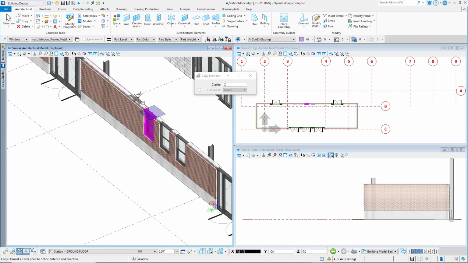Select the window again and copy to the left a distance of 4 foot 6 or 1500 millimeters. You should now have 5 ticket windows placed in the center bay along the platform.